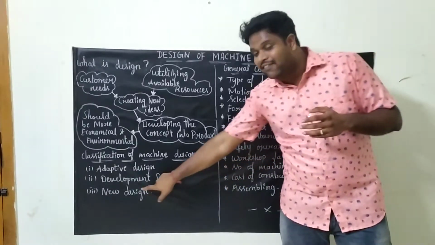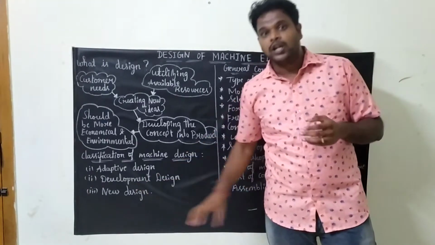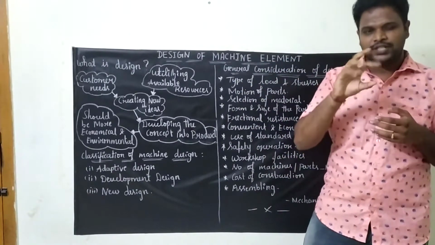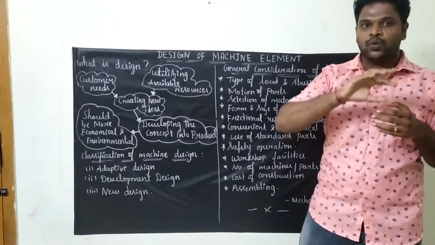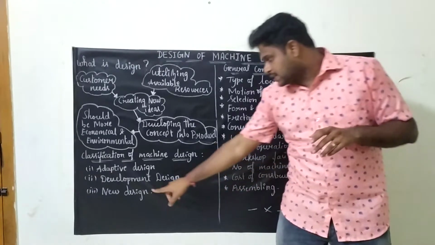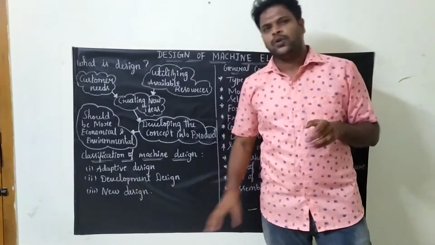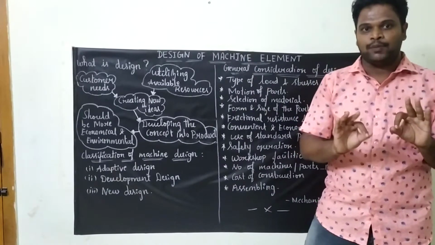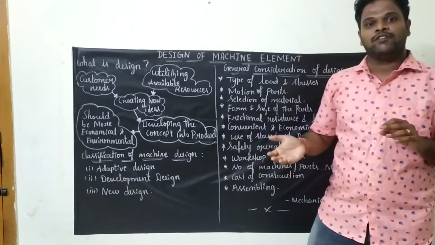So second is development design. Development design is called modification of the old concept. So with the old concept, we just make some modification in order to overcome the drawbacks. So that is called the development design. And third one is the new design. New design means new concept, new diagram, new idea. So everything will be new.